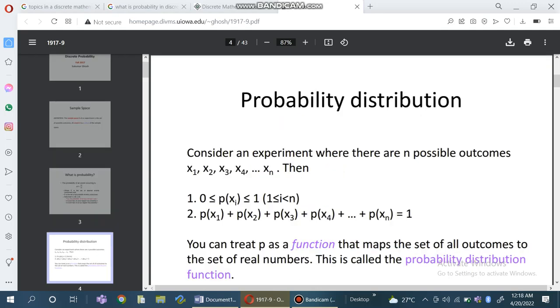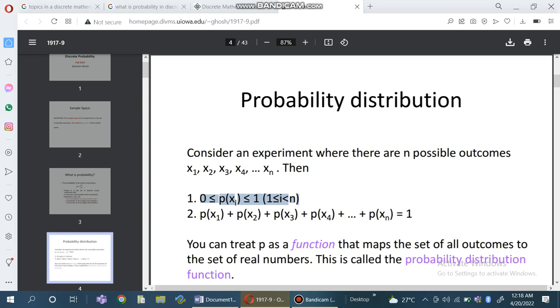Also, we can discuss probability distribution. What is a probability distribution? Consider an experiment where there are n possible outcomes: x1, x2, x3, up to xn. Then 0 ≤ p(xi) ≤ 1, and the sum of all p(xi) is equal to 1.